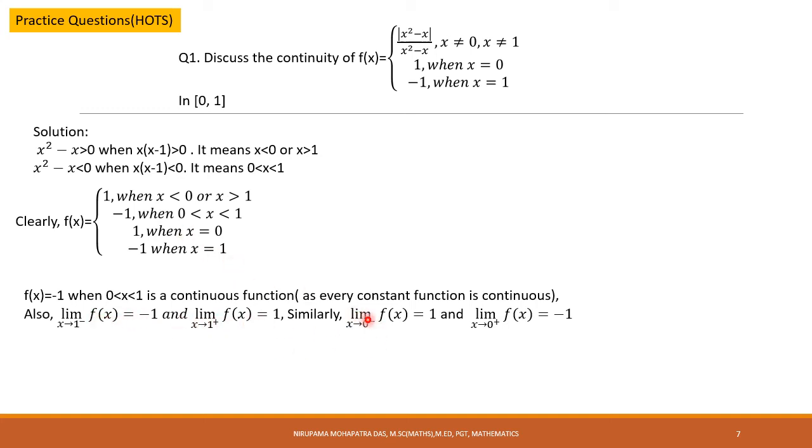Similarly 0 minus, limit x approaches to 0 minus f(x) equal to 1. Limit x approaches to 0 plus f(x) equal to minus 1. Here also left limit right limit unequal. So it means at x equal to 1 and x equal to 0, function is not continuous. Limit doesn't exist.